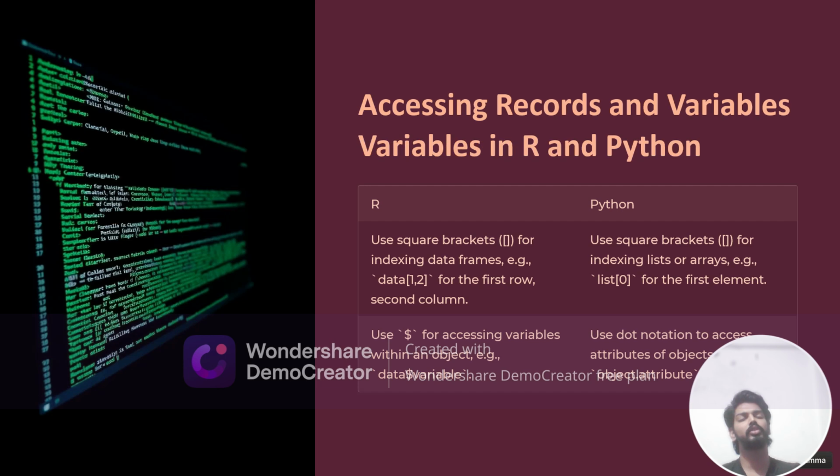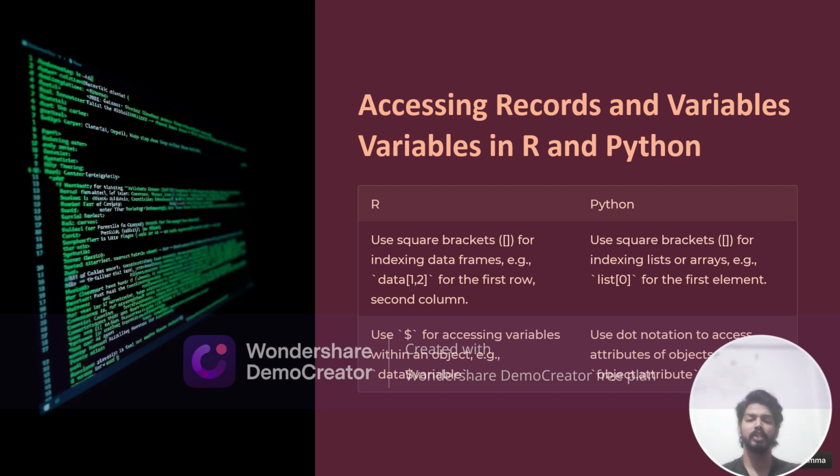Now, accessing records and variables in R and Python. R uses square brackets for indexing data frames. Example, data[1,2] for the first row, second column. Basically, the 1 describes the first row and the 2 describes the second column. That is in R. In Python, use square brackets for indexing lists or arrays. Example, list[0]. You basically use square brackets to define lists or arrays in Python.